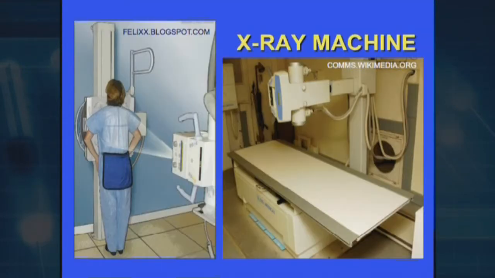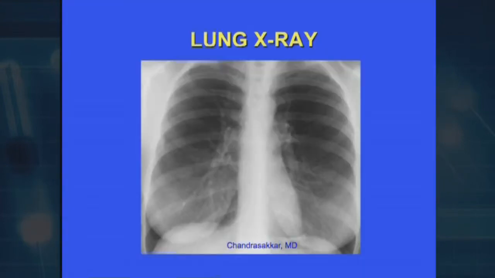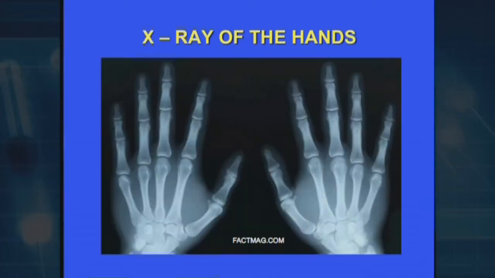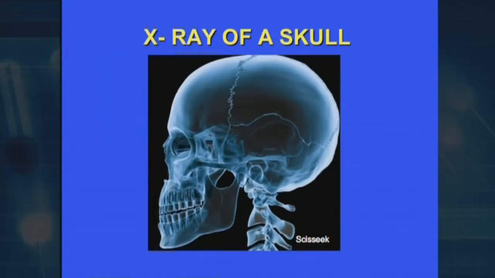If you look at the pictures on the screen, you can see the simple position on the right side, the X-ray machine. Most of the time, the patient stands up, face against the screen, and the X-ray is put behind the patient to take the picture. In the X-ray of the chest, the middle is the heart and both sides are the pictures of the lungs. Then you can see a regular X-ray of the bones of the hand, and lastly the X-ray of the skull. So those are the main areas where the X-ray can provide information for us.